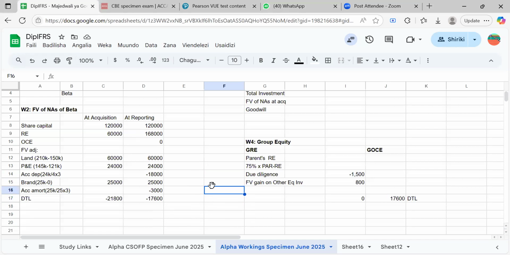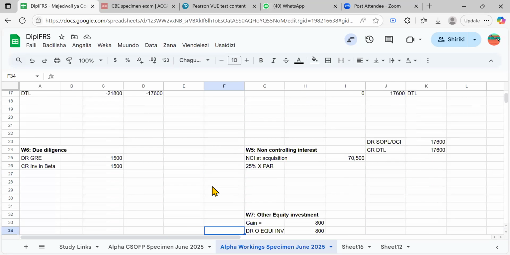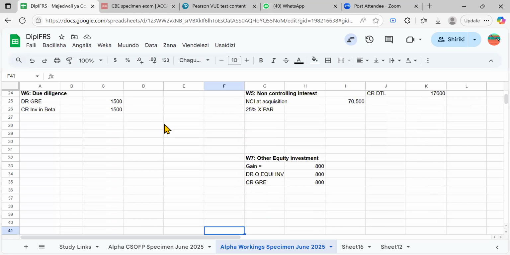Okay, let's create a working. We had the working for due diligence there, and then working 7 for other equity investments. We could call this working 8, and we say it's cost of issue.